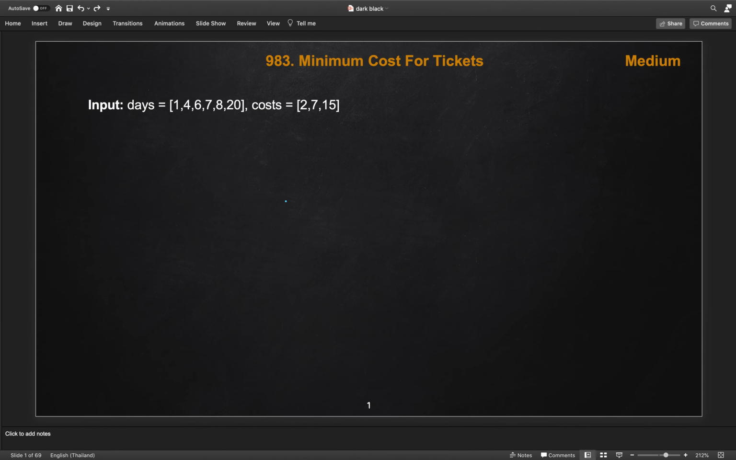Let's understand this example in detail. If we start from day 0 and buy a 30-day pass, we can travel till day 30. Let me write the cost on the edges. This will cost us $15. Or what if on the initial day itself we get the 7-day pass? Then we can go till the 7th day.